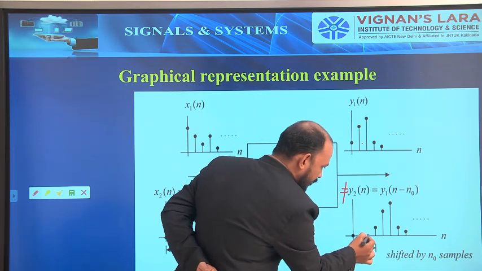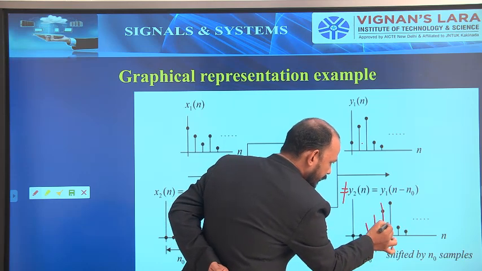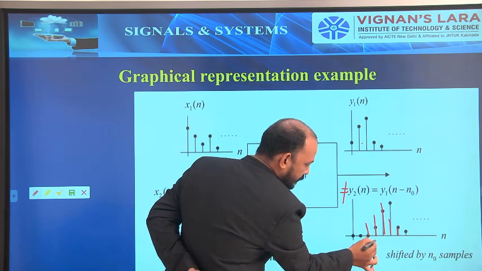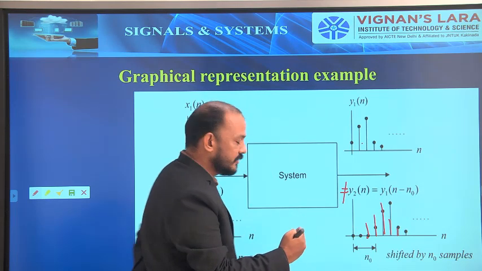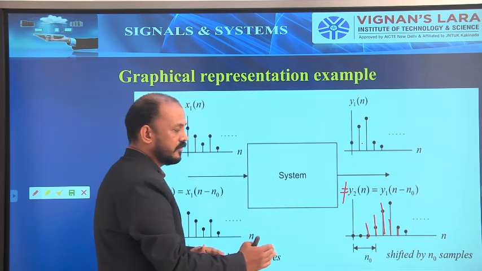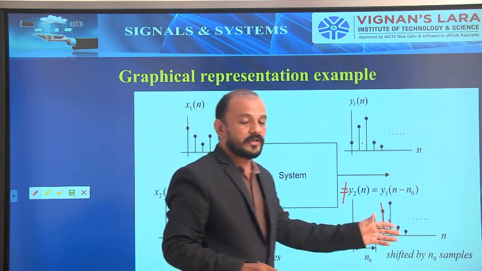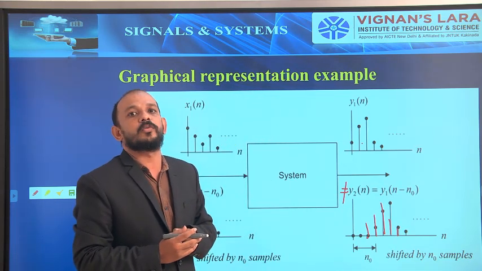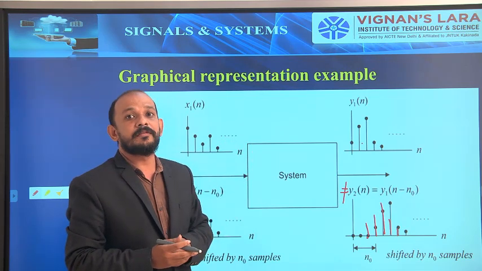That is, the sample starts at this one. Okay, see the red lines. That is, the sample is starting at this, not n naught samples. So it is shifted by n naught minus 1 samples. That is, here n naught samples, here it is n naught minus 1 samples. That is, the graph is not the same as the n naught samples one. So for input, the delay is n naught samples. In the output, the delay is not n naught samples. That is, there is a variation in input and output characteristics. The input and output characteristics vary with time. Then those are nothing but what we call a time variant system.